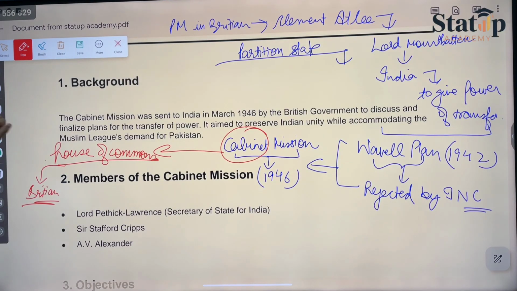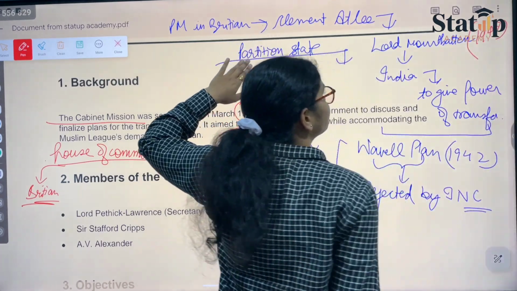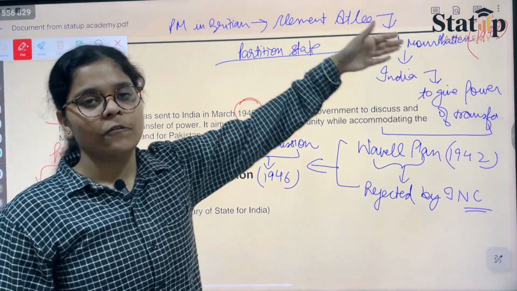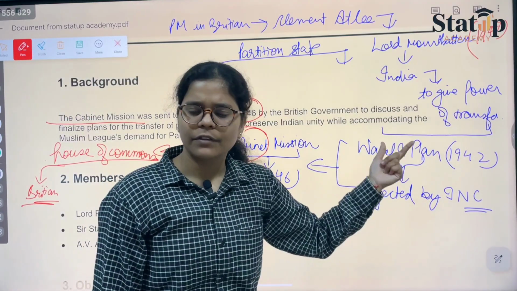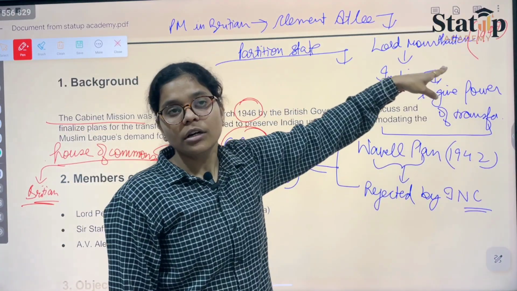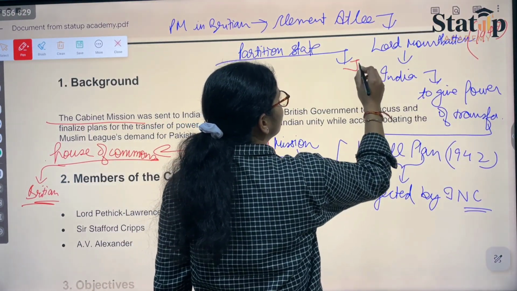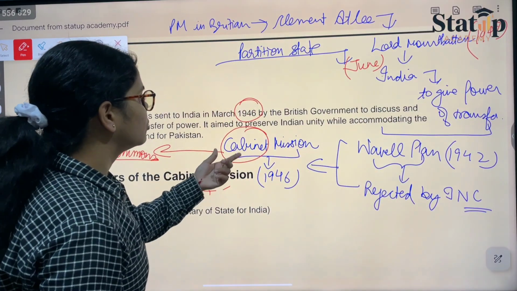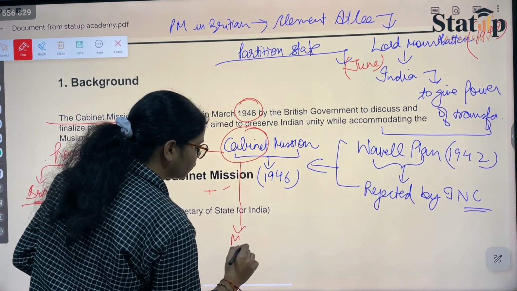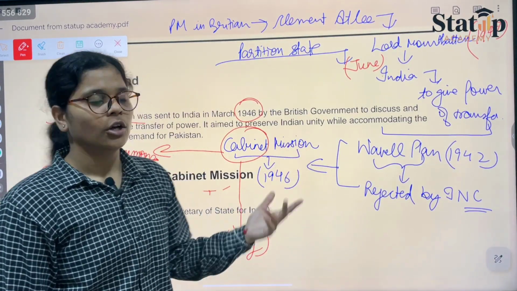So the background says that the cabinet mission was sent to India in 1946, and the Mountbatten plan came to India in 1947. So again, that is also important: which year what is coming. First came the Wavell plan, that was completely rejected. Then came the cabinet plan, and then came the Mountbatten plan. The Mountbatten plan came in the month of June, and the cabinet plan came in the month of May. If you can remember the month along with the year, that is good.